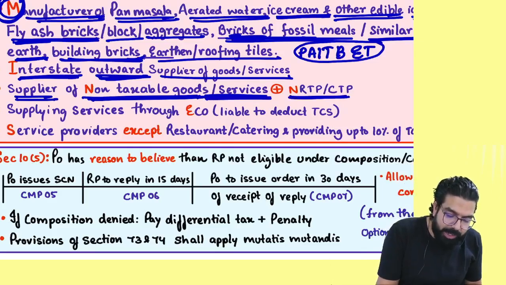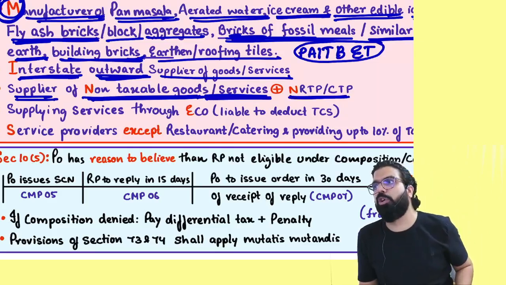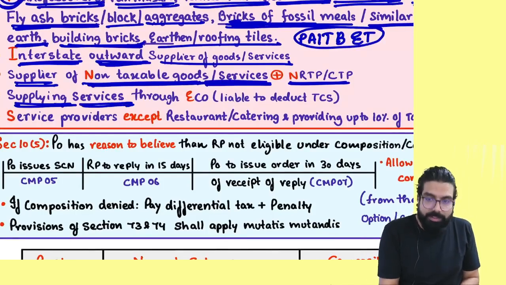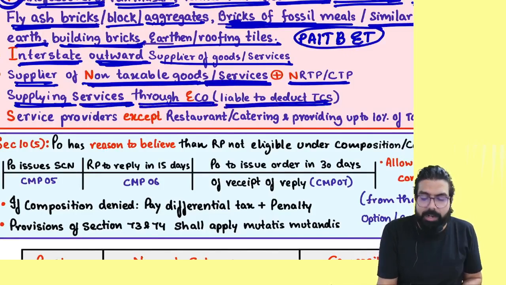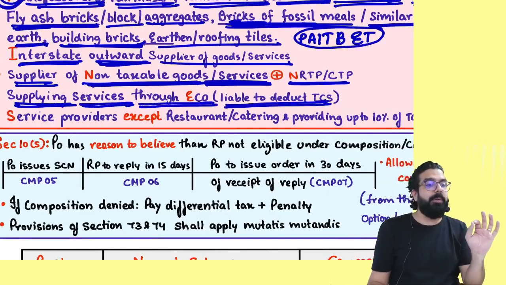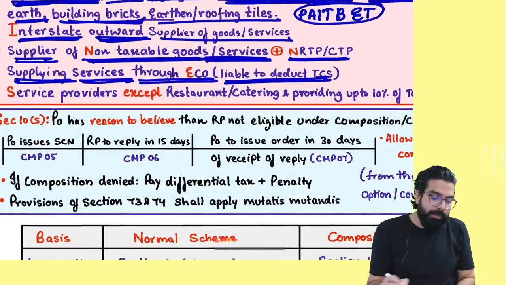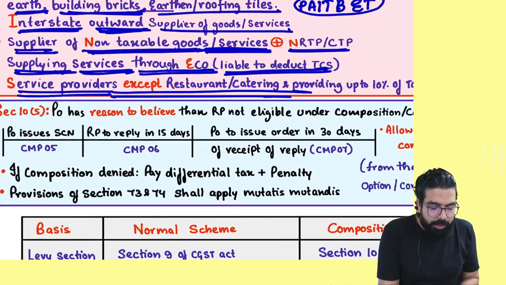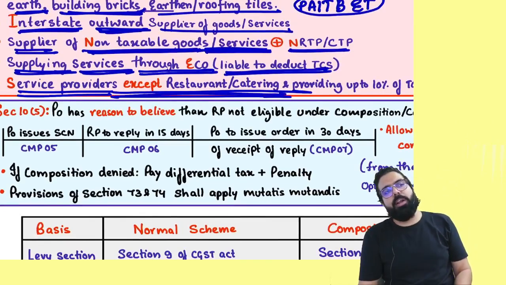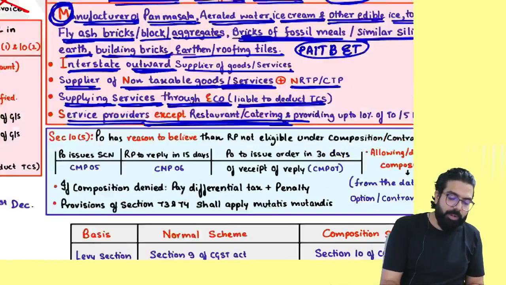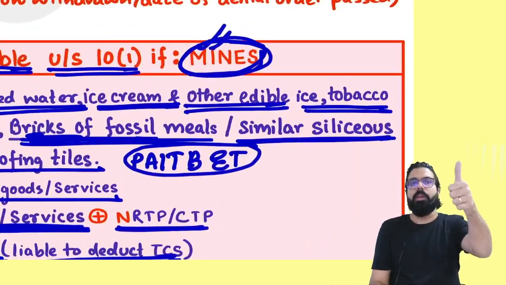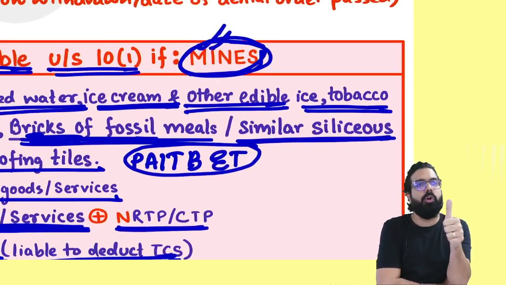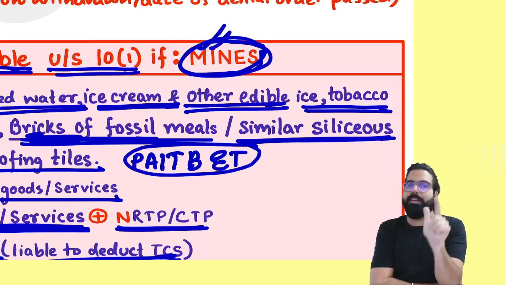And then if you are NRTP or CTP, that is also ineligible. Also, if you are supplying services through e-commerce where e-commerce will deduct TCS, then you are ineligible for the composition scheme. If you are a service provider other than restaurant and catering, you are also ineligible. Who else? Manufacturers of pan masala, aerated water, ice cream, tobacco, bricks, earthen and roofing tiles.